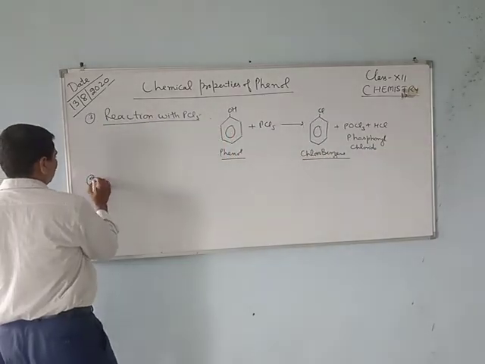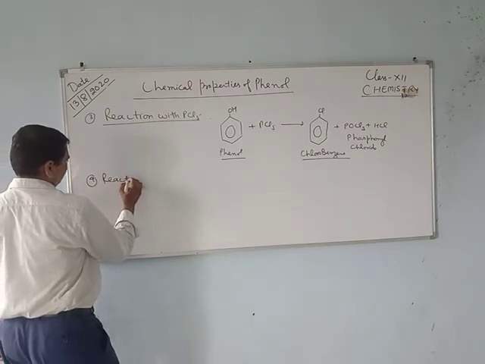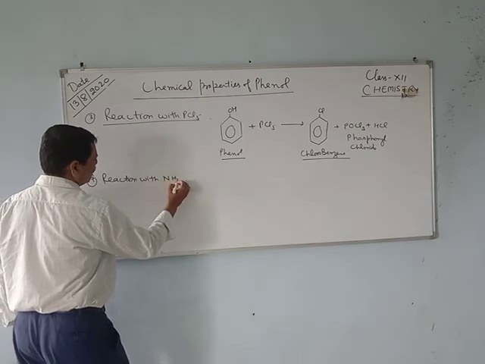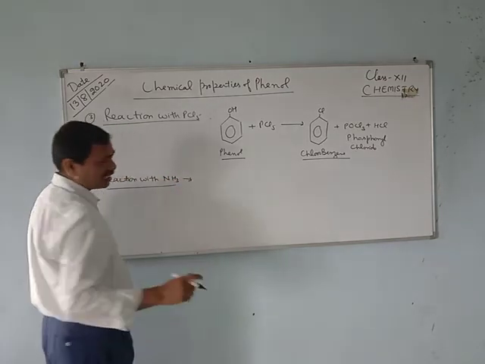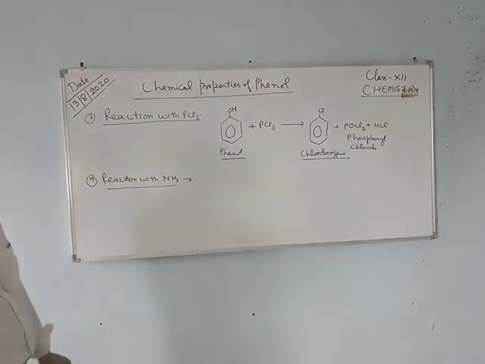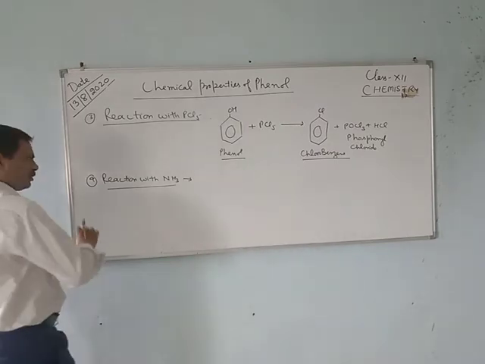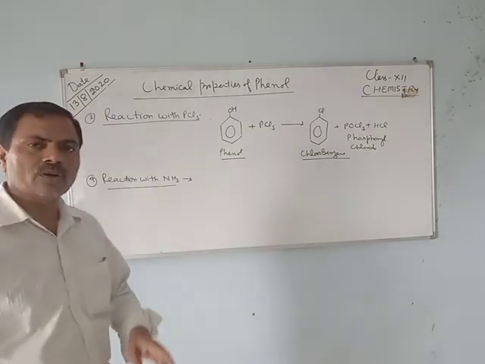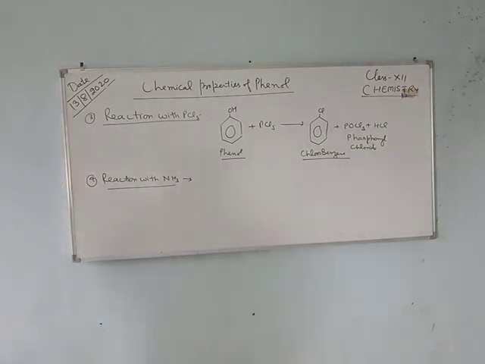Now the reaction of phenol with ammonia, then aniline is obtained. When phenol reacts with ammonia, write down in the copy, it forms aniline. The reaction is like this. Phenol reacts with ammonia.